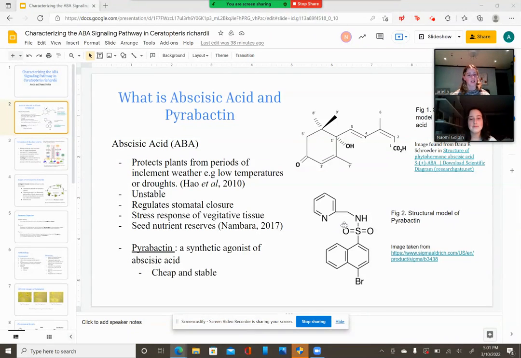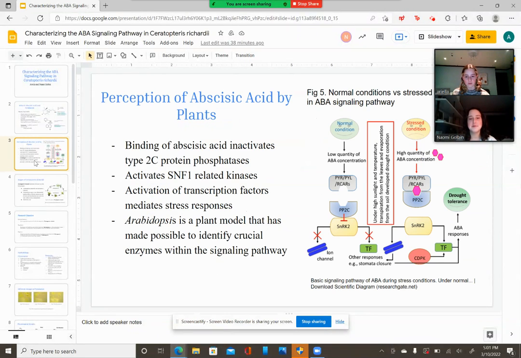Due to this fact, a synthetic agonist, which means a substance that carries out a similar role to ABA, called pyrobactin, was discovered. The discovery of pyrobactin led to the identification of ABA receptors. In the model seed plant Arabidopsis thaliana, there are 13 ABA receptors. When ABA is produced, it binds to the receptor and phosphorylates a kinase called SnRK2.